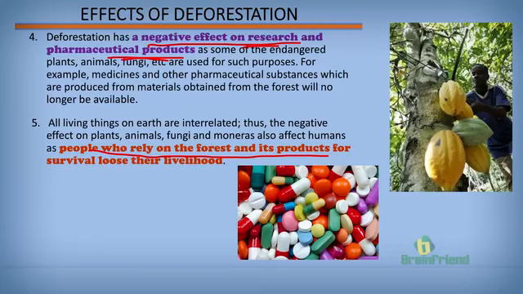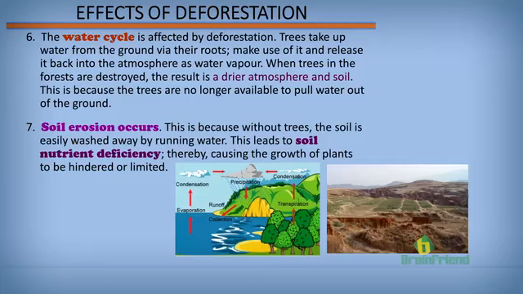For instance, this is cocoa, and my friend here is trying to get some down. Imagine the forest areas cleared up completely. He will not have access to much of this that he uses to keep up daily. Another thing that deforestation affects is the water cycle. With more deforestation occurring, the water cycle becomes unstable. It no longer goes the way it ought to go.